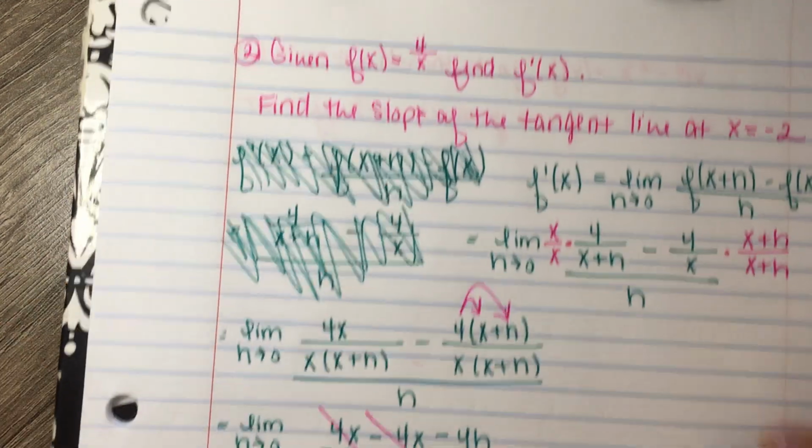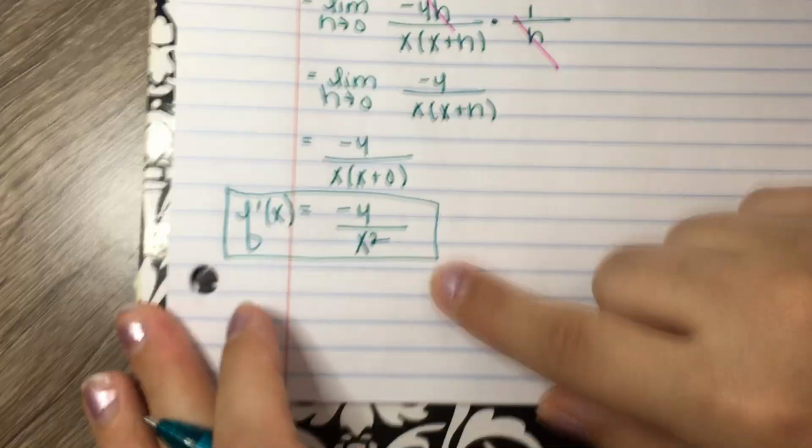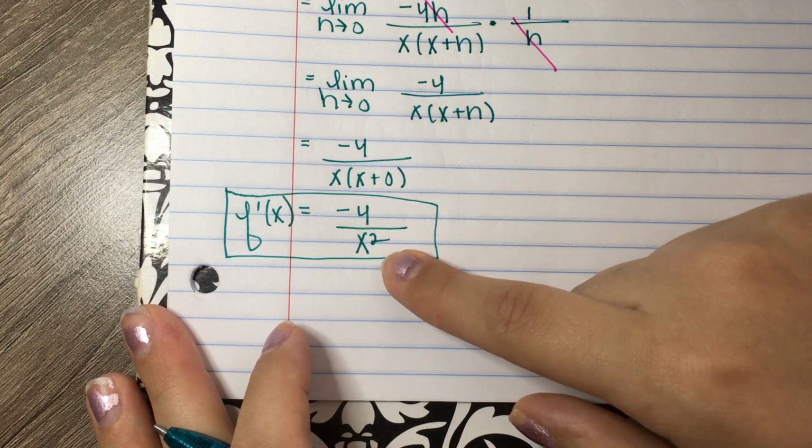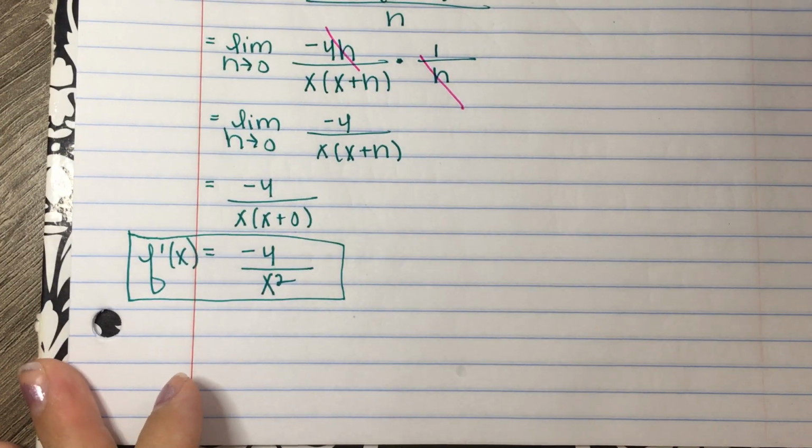So I could say the derivative of 4 over x is -4 over x squared, and you're going to learn a rule for that as well, so you won't have to do all of this work when you get to calculus.